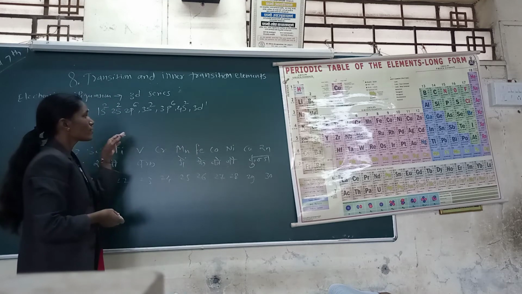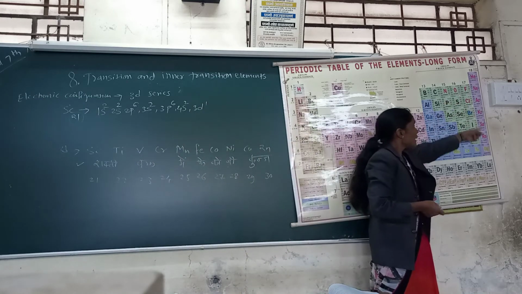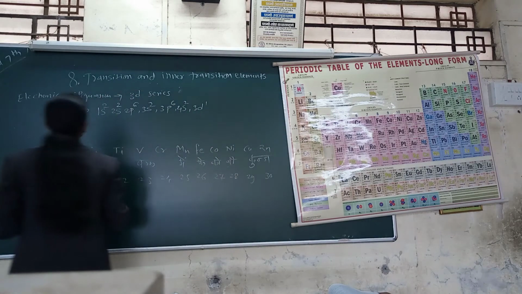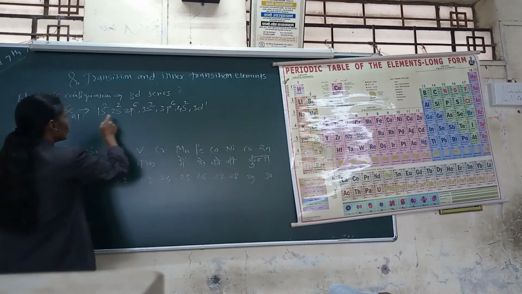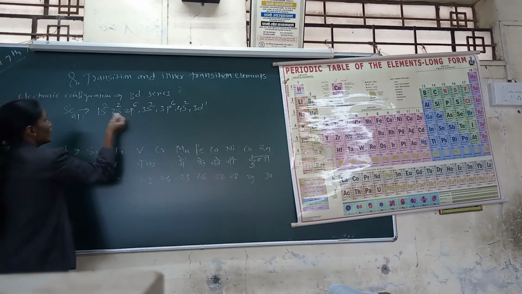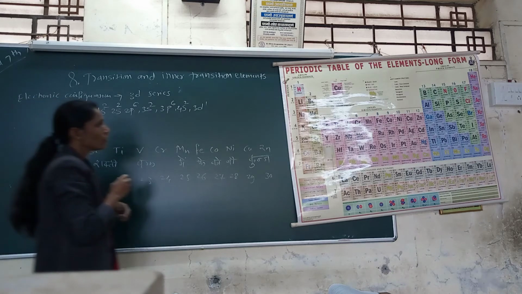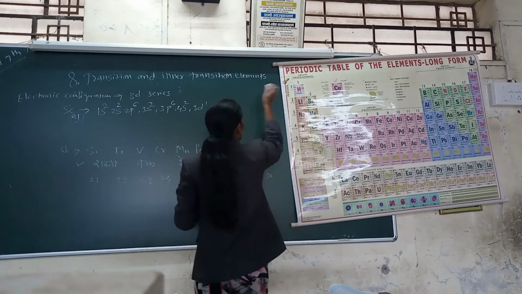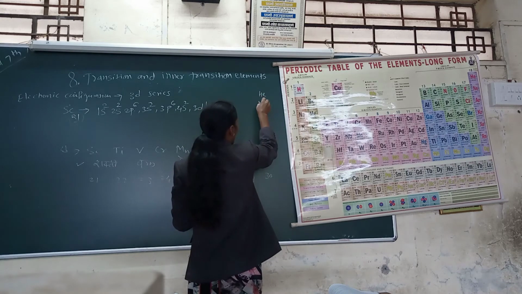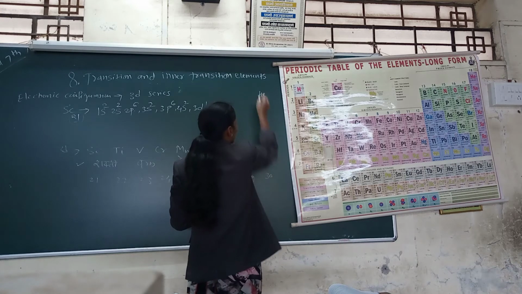The inert gases, that is the 18th group elements, all have completed configurations. Therefore, these elements are used to write the configuration of other elements. For scandium, which has atomic number 21, we use the noble gases like helium, neon, argon, krypton, xenon and radon.